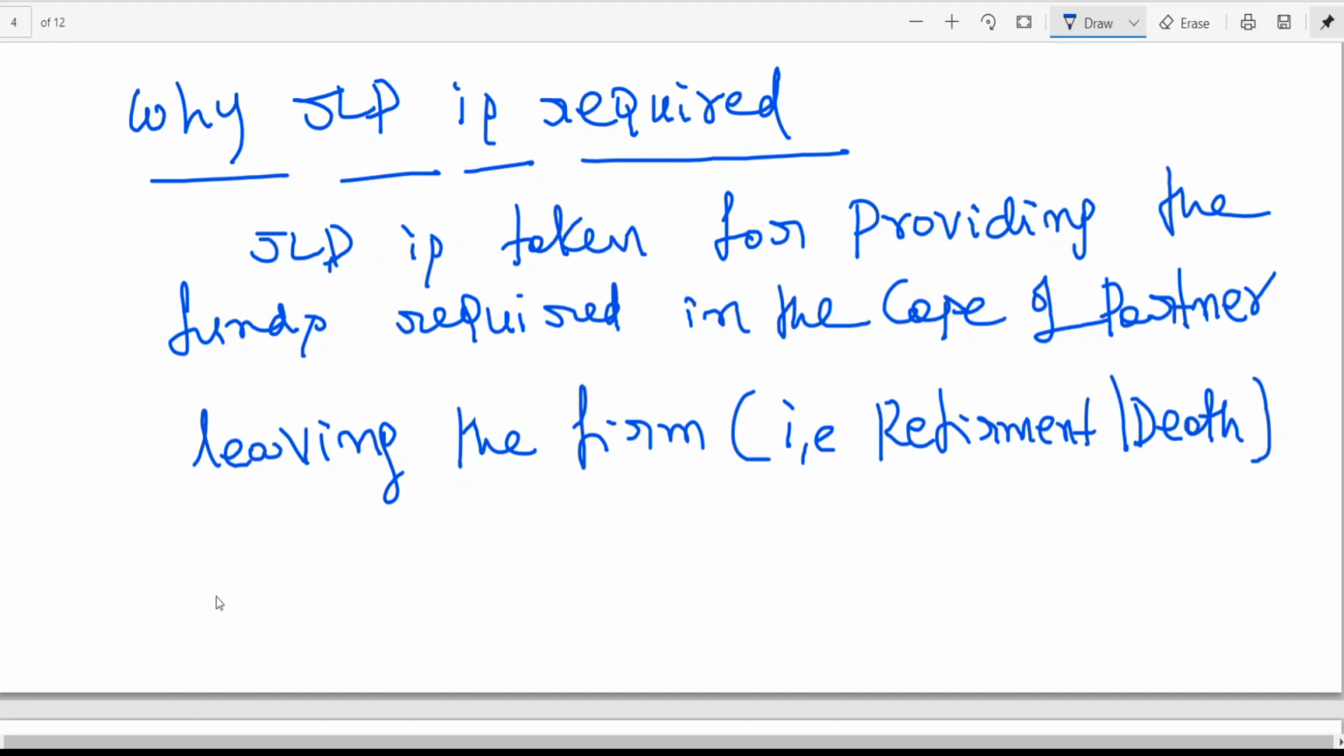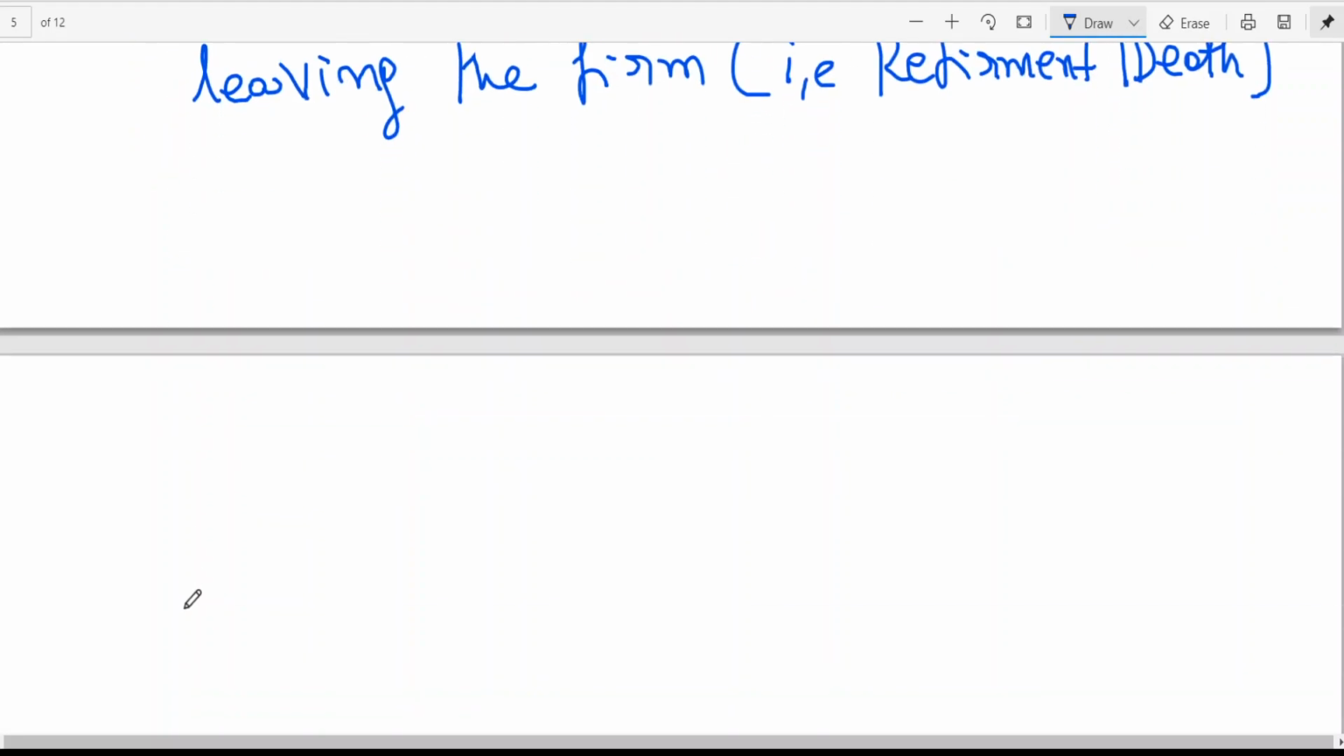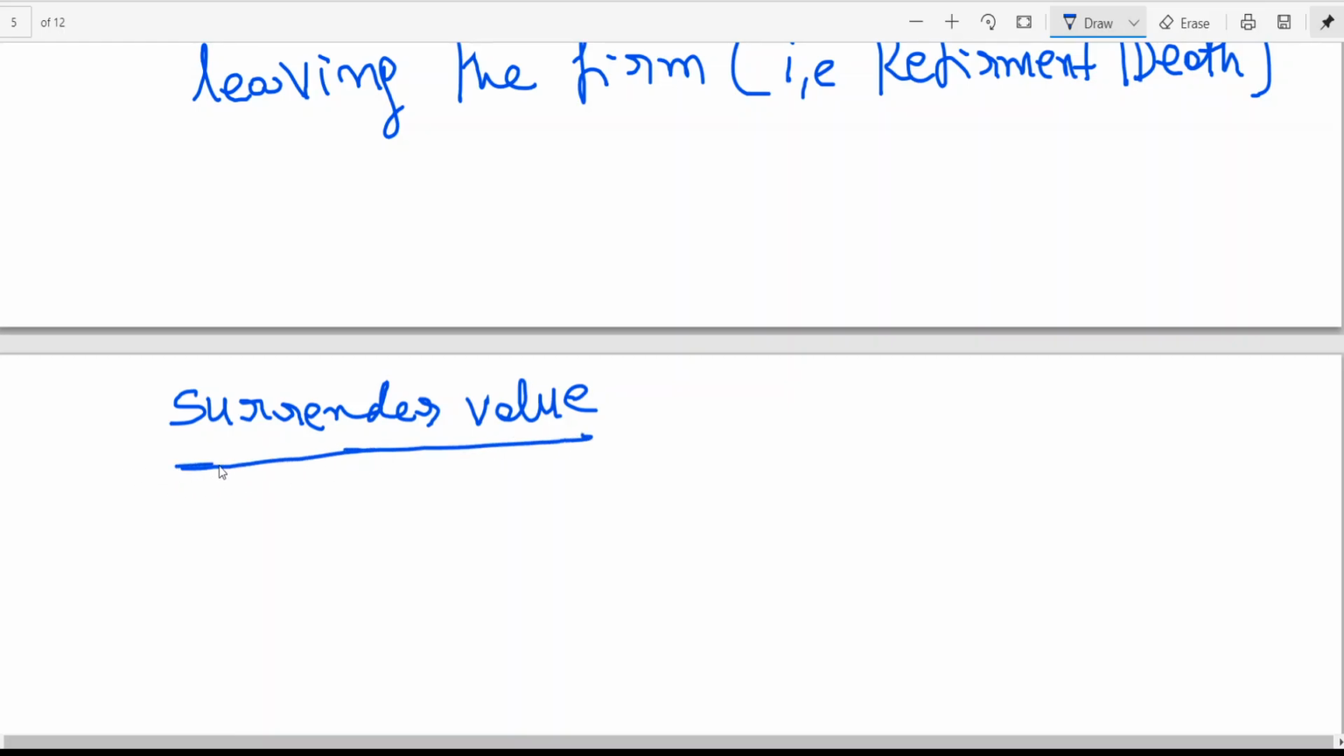Few terms we'll be learning today. One is surrender value. We have learned about what is premium, the periodical payment made by the firm for providing the funds. That we have learned already. What is surrender value? This is the amount to be received from the insurance company when a partner has retired before the maturity of the policy.